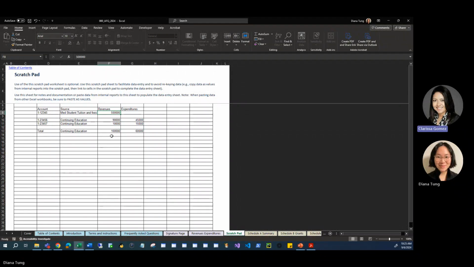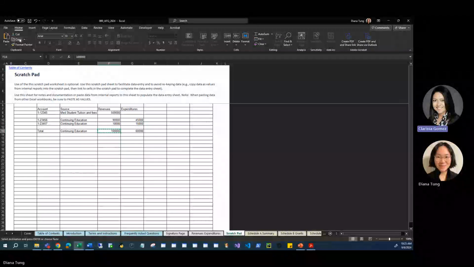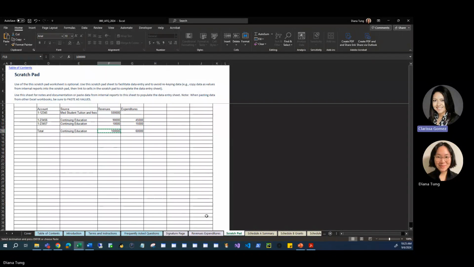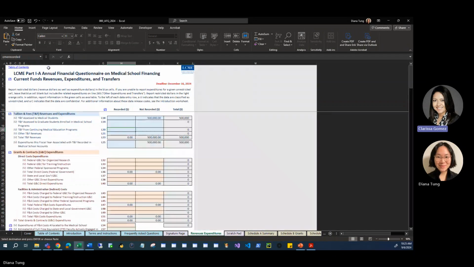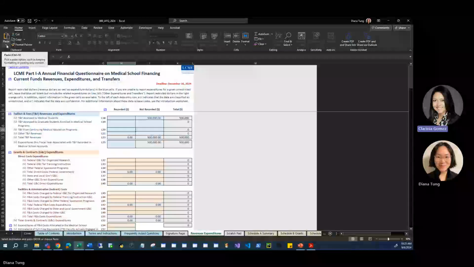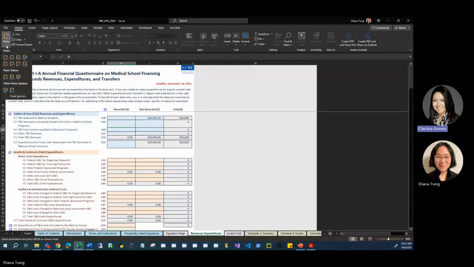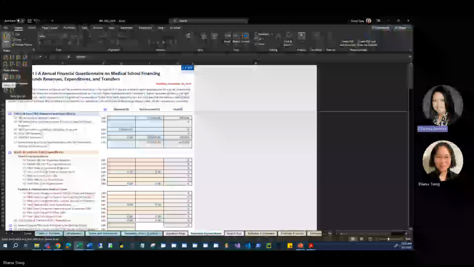We see two accounts with CME revenue. We only want to enter the total CME revenues, so we click on the cell containing total revenues for CME. Click on the copy icon or hit the Control and C keys simultaneously. We know the cell is actively copied when we see that cell highlighted in a green dashed border. Return to the Revenues Expenditures worksheet and, instead of clicking on the paste icon, we click on the little arrow below the paste icon, which pulls up a list of paste options. From that list, we click on the Paste as Values icon.